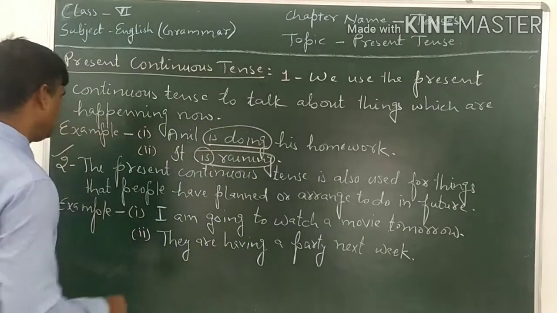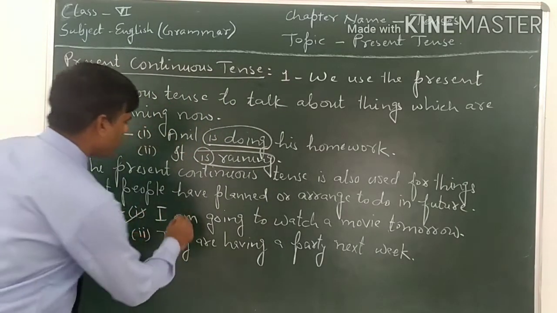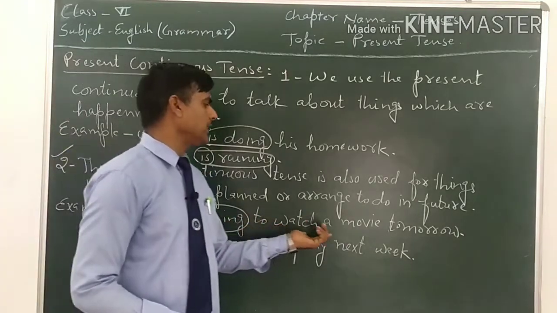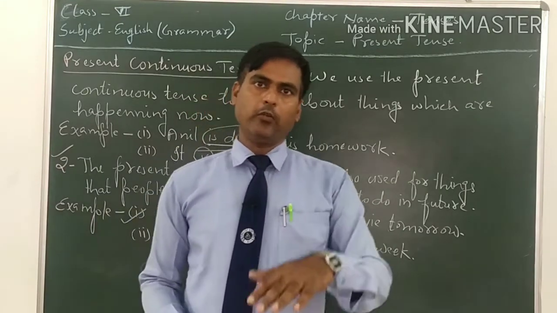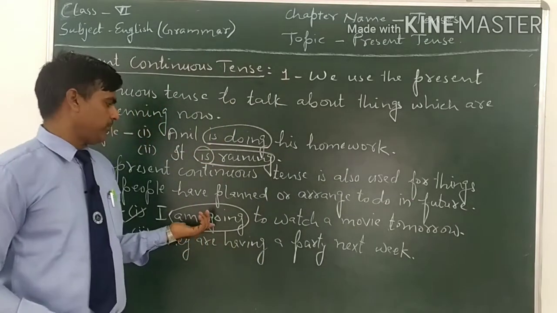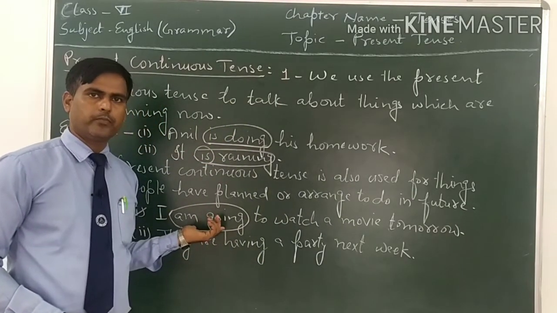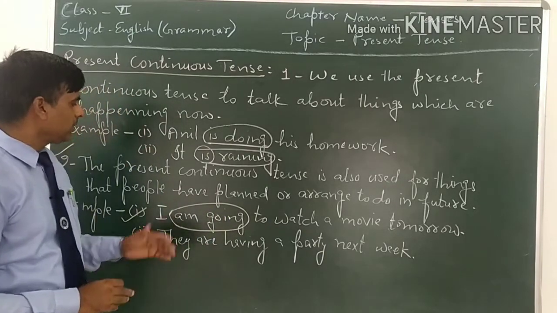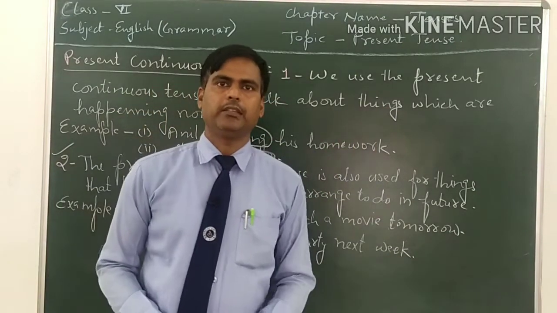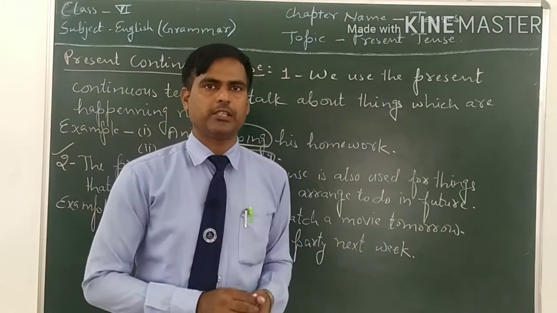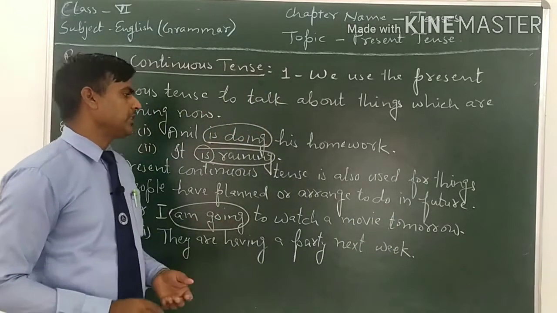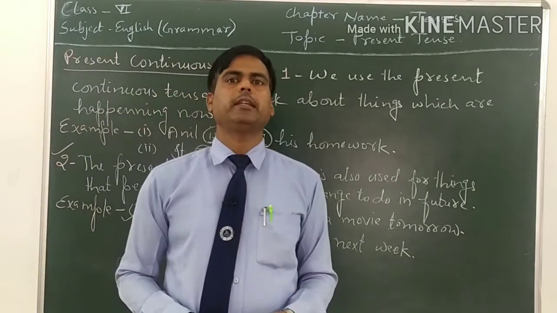For example, see the first example. I am going to watch a movie tomorrow. It is in present continuous tense. Tomorrow will happen in the future, but we use present continuous tense. The reason is that the person has already decided to go to see the movie. That's why we will not use future tense. We will use present continuous tense. I am going to watch a movie tomorrow. मैं कल एक मूवी देखने जा रहा हूँ.